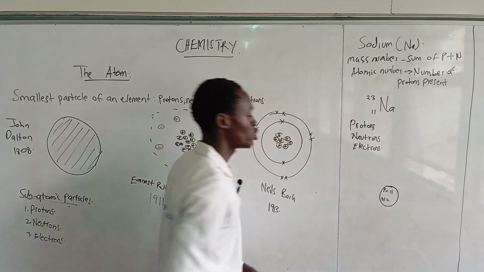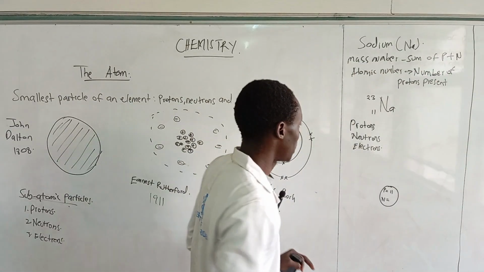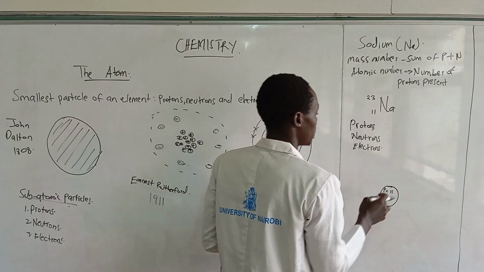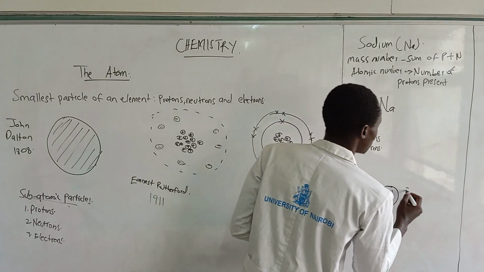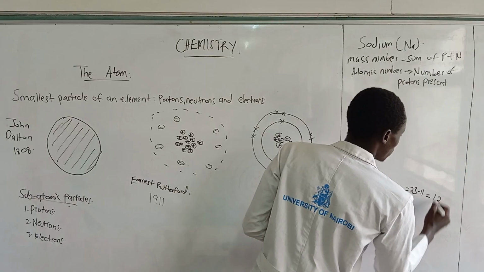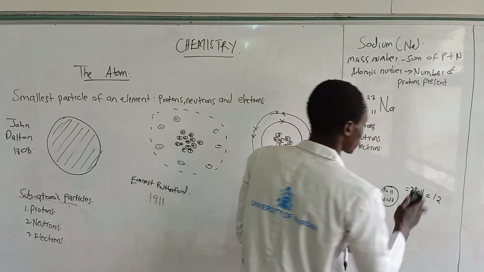The mass number is the sum of the protons plus neutrons. With the mass number being 23, the number of neutrons will simply be 23 minus 11, which is 12. So the neutrons will be 12.